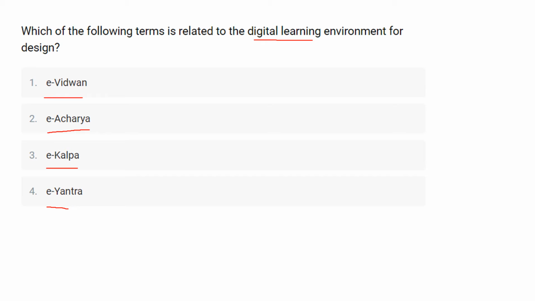So e-Kalpa, creating a digital learning environment for design, is an initiative by the Ministry of Human Resource, Government of India.